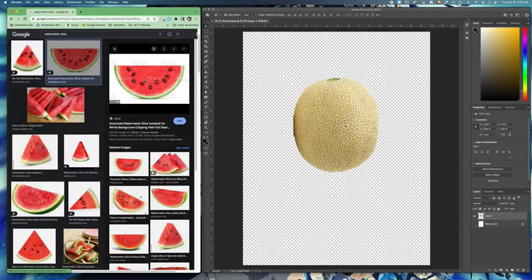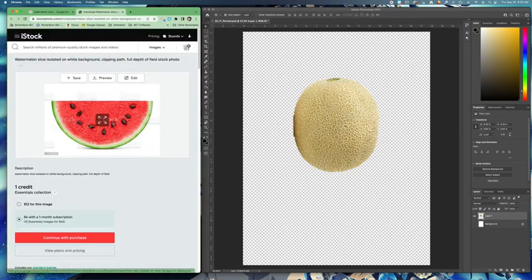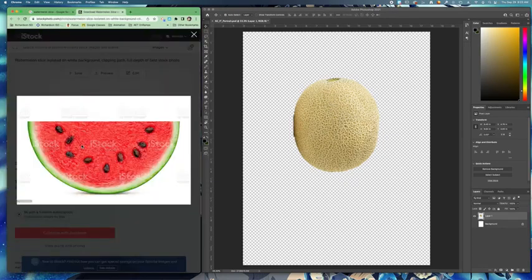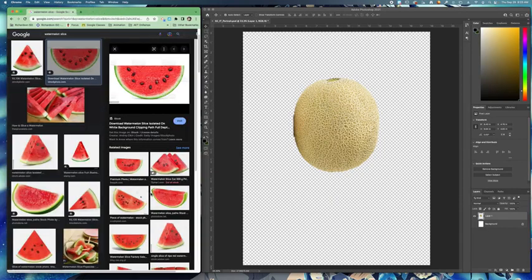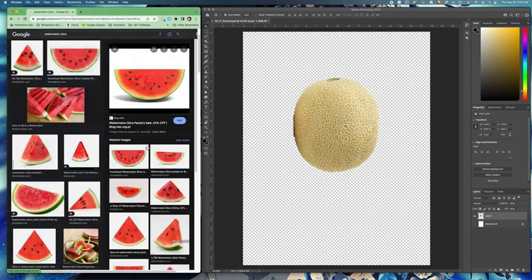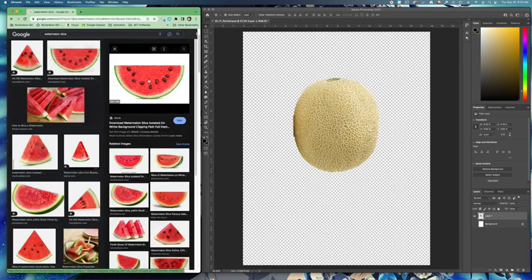I do want to point out there are some images that have this watermark that says whatever, like a stock photo. Try to avoid images that have that watermark like this, because we don't want that in our portrait, so I'm not going to use that one. But maybe, oh, that one has a watermark too. This one doesn't, so I'm going to click and drag.